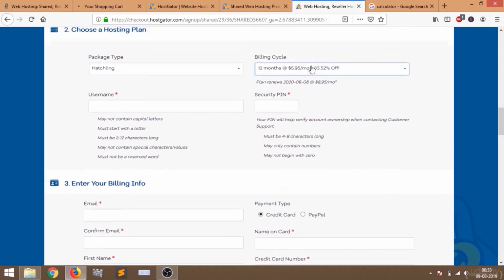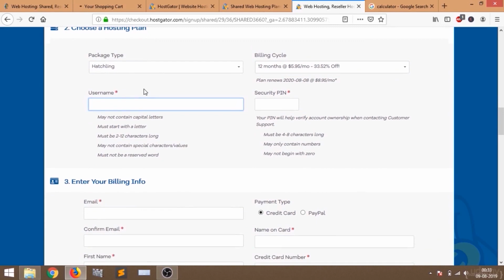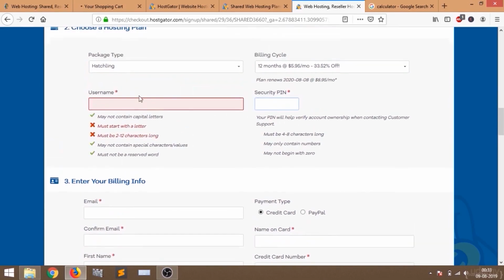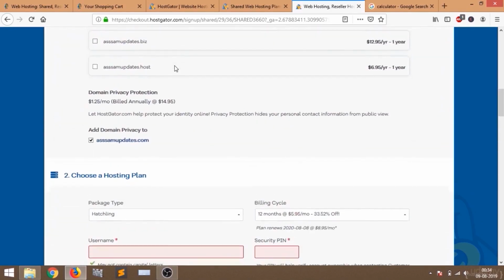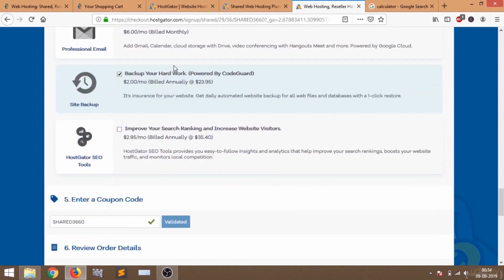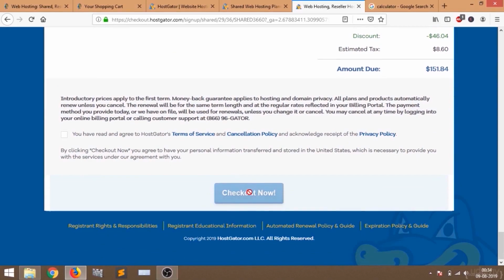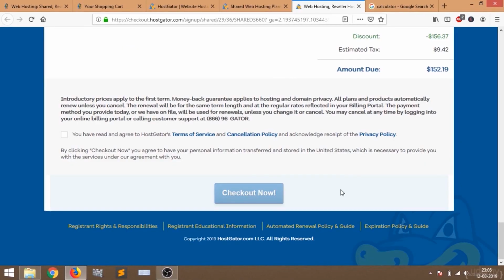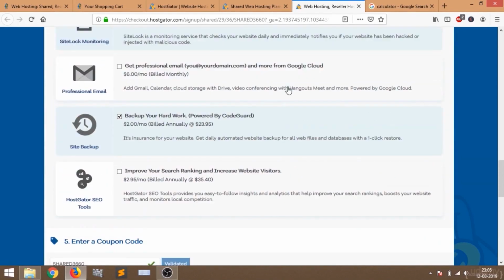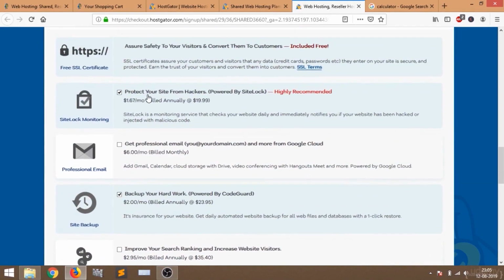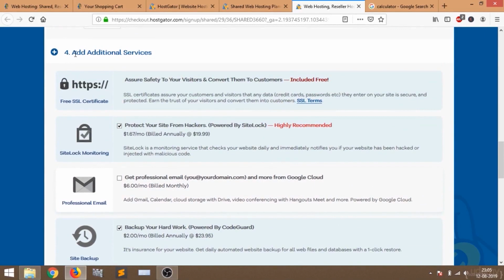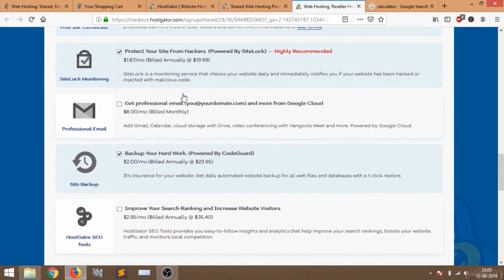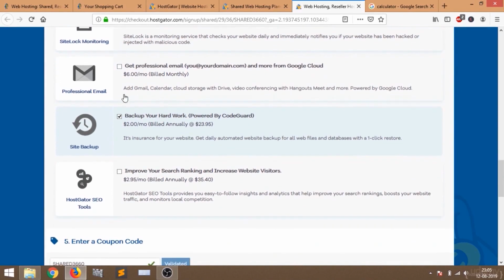Now I have to put the username and the security pin. Then just fill up all these forms, and click checkout. But before clicking this checkout button, do not forget to untick all these options. You can see there are some additional services they are providing us, but we do not want these services. So just untick all this.